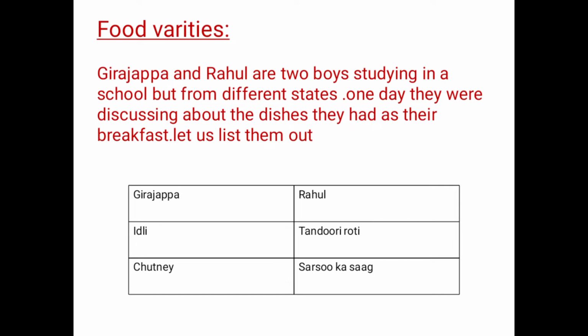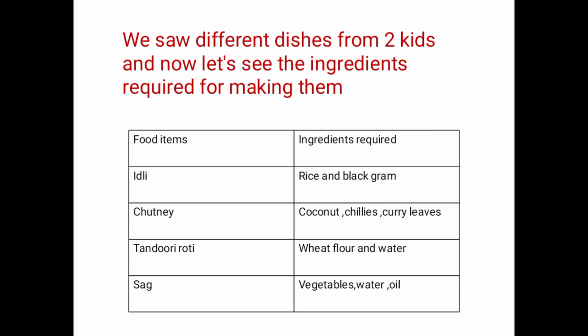Girjappa told that he had idli and chutney. Rahul told that he had tandoori roti and sarson ka saag. So we saw different dishes from two kids, and now let us see the ingredients required for making them. Let us see the ingredients, or the food varieties involved, for making idli, chutney, tandoori roti and sarson ka saag.